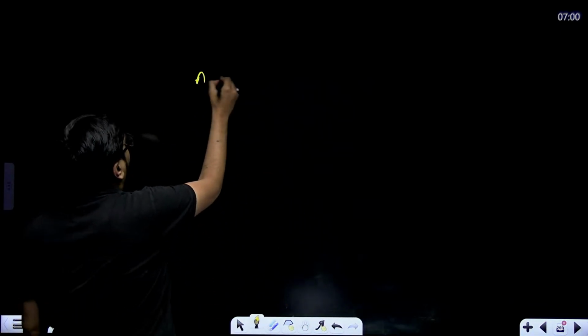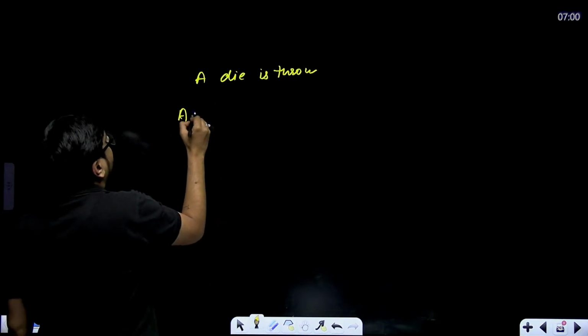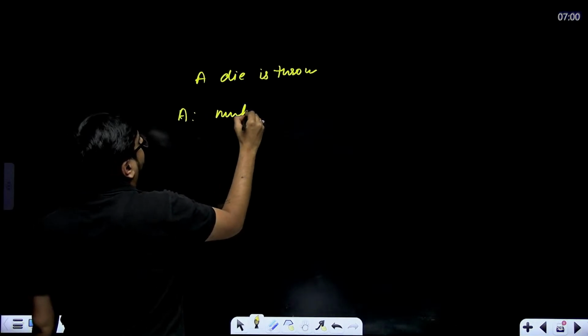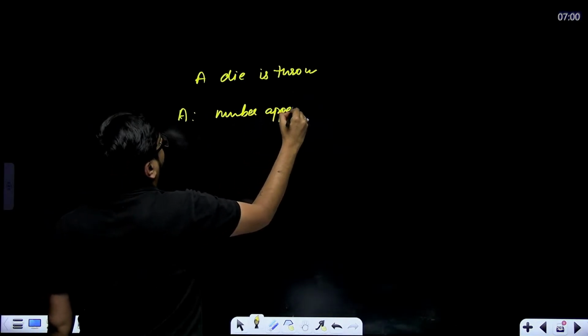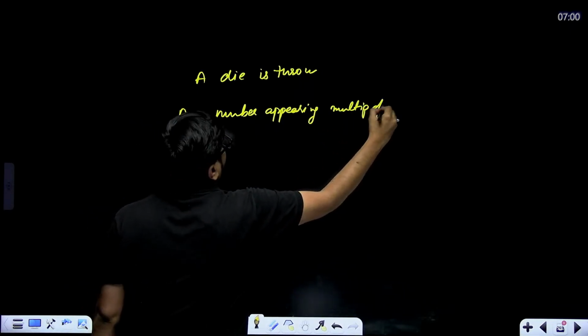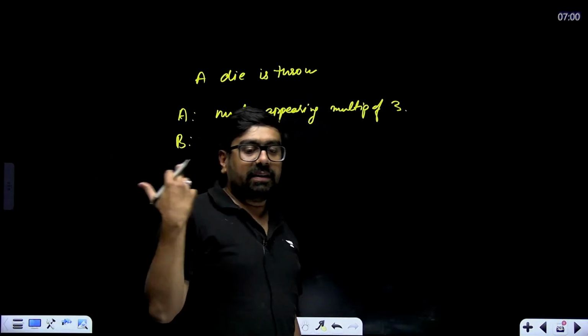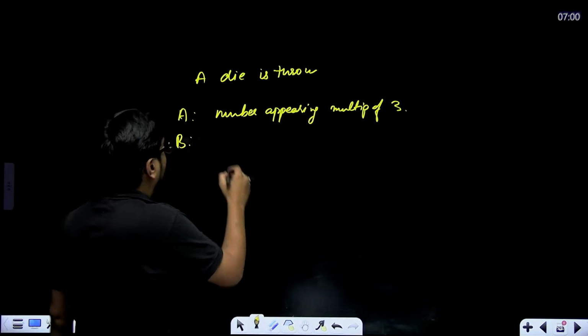Event A is the number appearing is a multiple of 3, and the second event B is the number appearing is an even number.